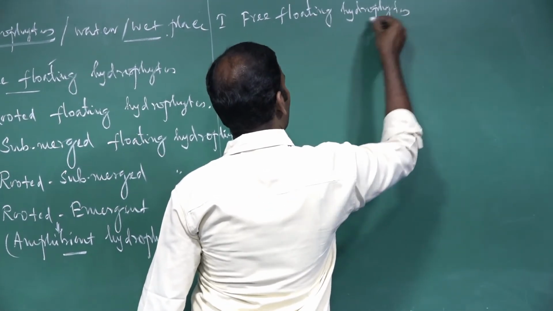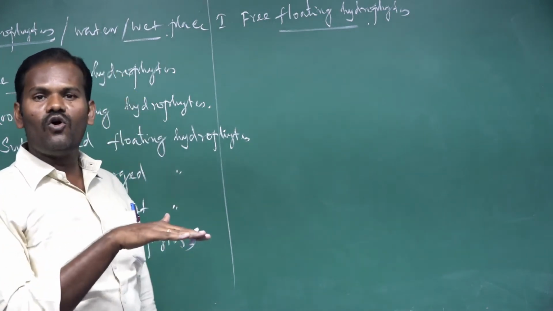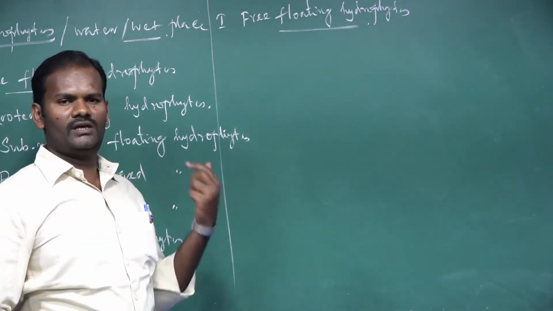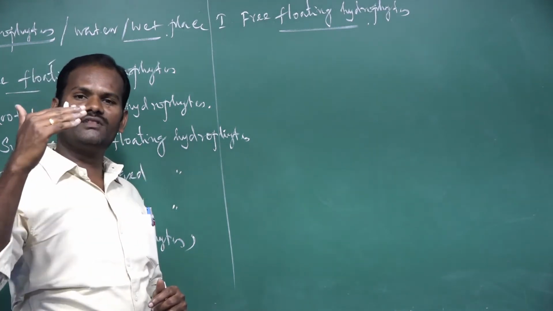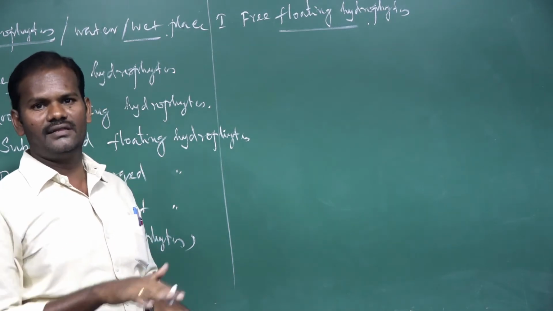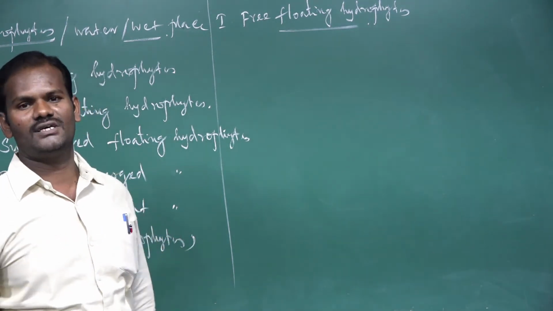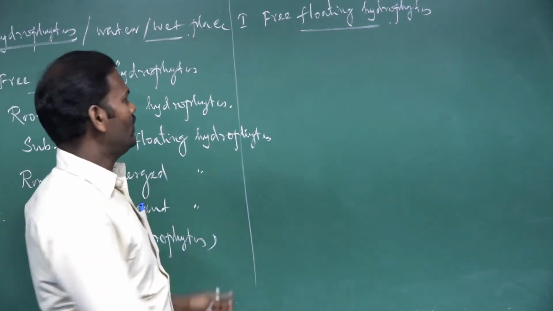In this type of plants, they float on the water surface. The plant body remains in contact with the air and water. They do not contact the soil. They are freely floating on the water surface. This type of hydrophytic plants are called free floating hydrophytes.